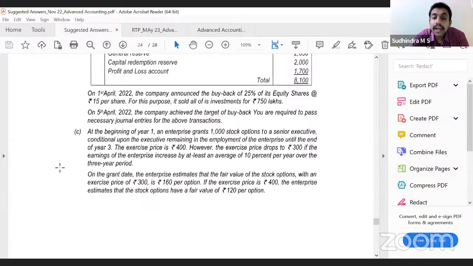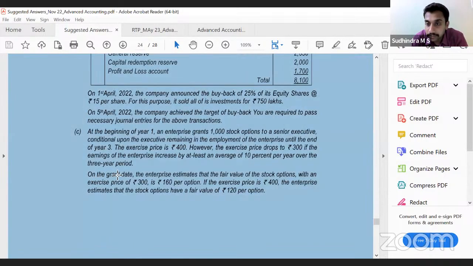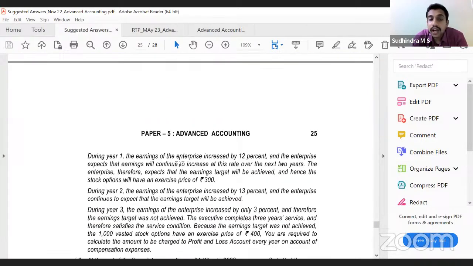On the grant date, enterprise estimates that the fair value of the stock option with an exercise price of 300 is rupees 160 per option. If the exercise price is 400, enterprise estimates that the stock option have a fair value of rupees 120 per option. During year one, earnings of the enterprise increased by 12%, and the enterprise expects that the earnings will continue to increase at this rate over the next 2 years. The enterprise therefore expects that the earnings target will be achieved, and hence stock options will have an exercise price of 300.